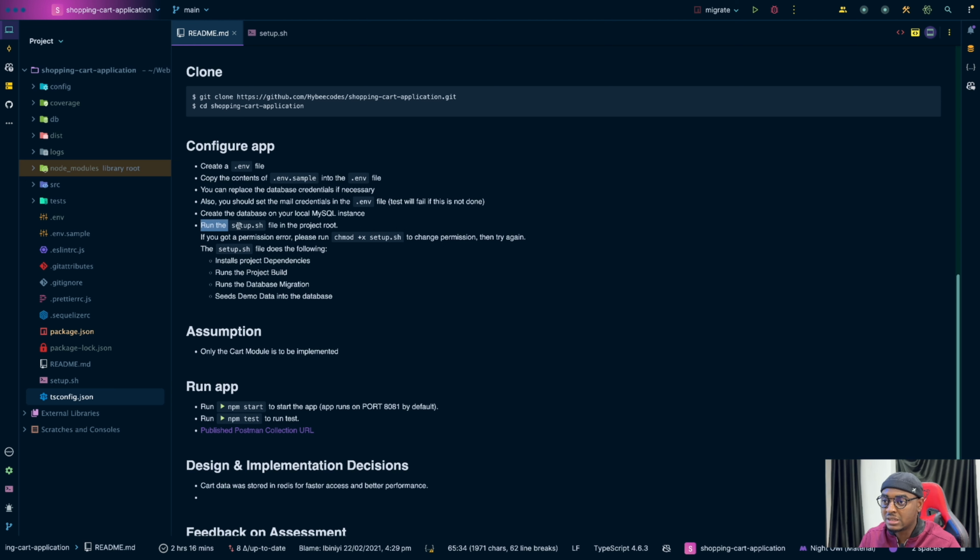Then I ask them to run the sh file, the setup.sh, and in case you get a permission error, you can run this to grant your user permission. And I also mentioned what that file does.